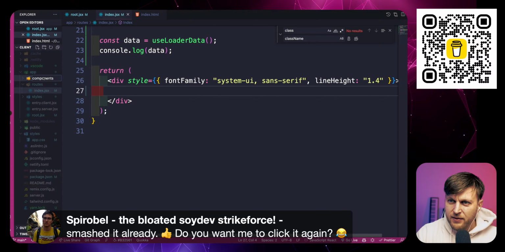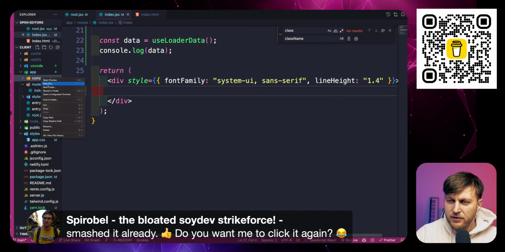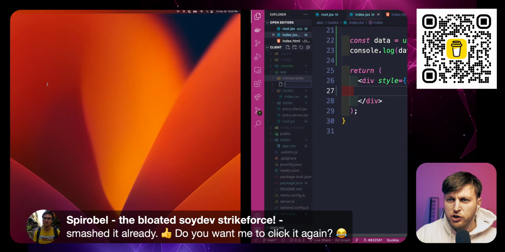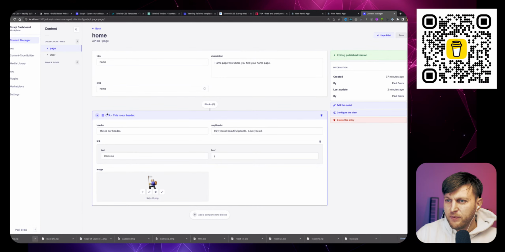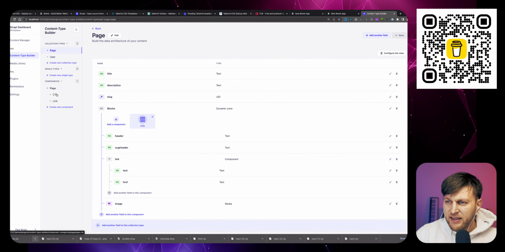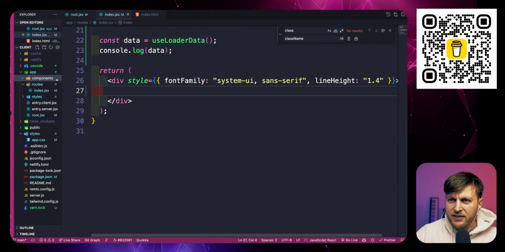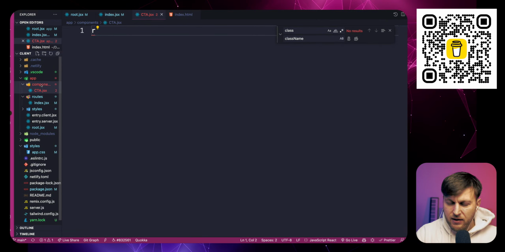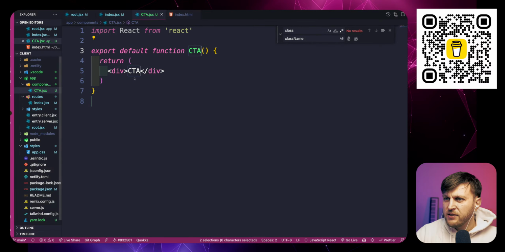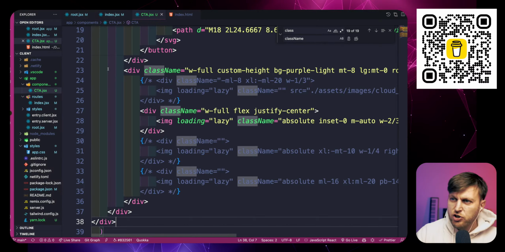Components. And then we're going to create a new component, new file. And whenever I work with Strapi, whatever I called my component in Strapi, right? I called it CTA. This is our content builder, CTA. That's what I'm going to call it inside my Strapi application. We're going to create a new file, cta.jsx, rfc, CTA, and we're going to paste our HTML here.